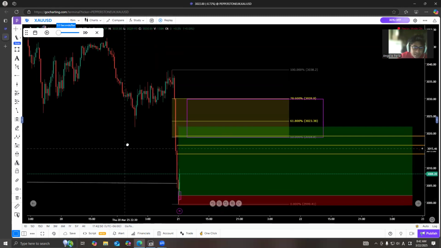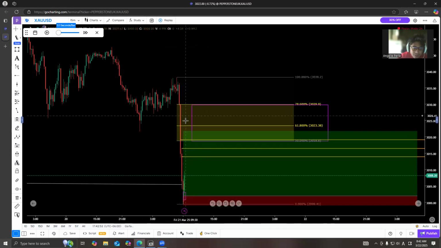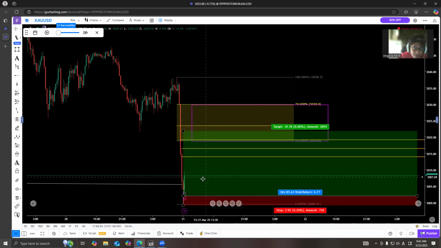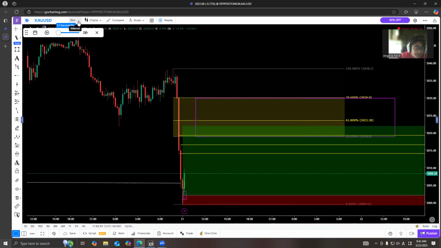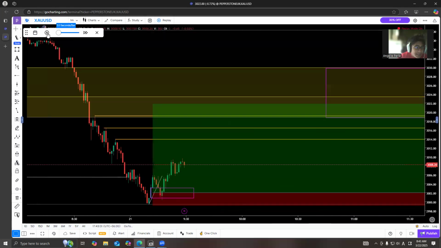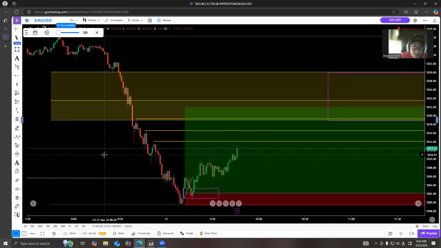All right. So as you can see, this is our 15-minute imbalance. We have equilibrium in this area. So we target this equilibrium plus the liquidities. All right. So let's see what the market will do.